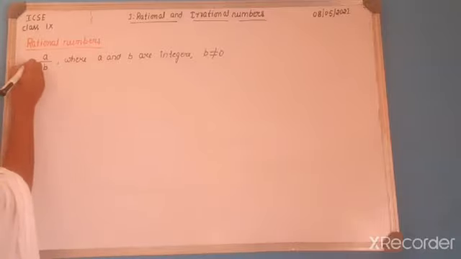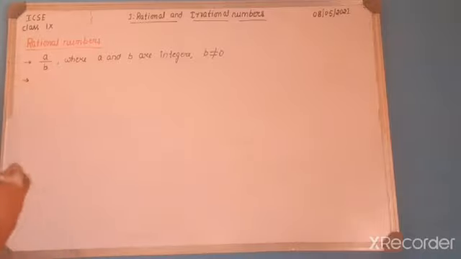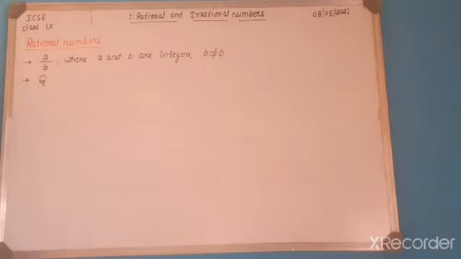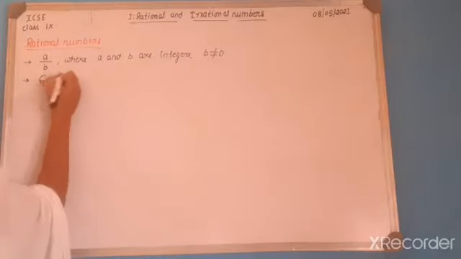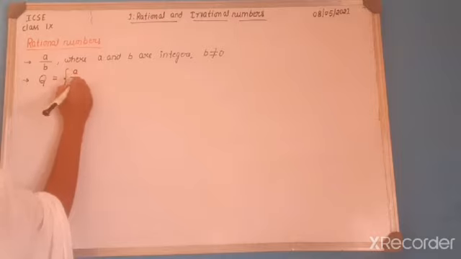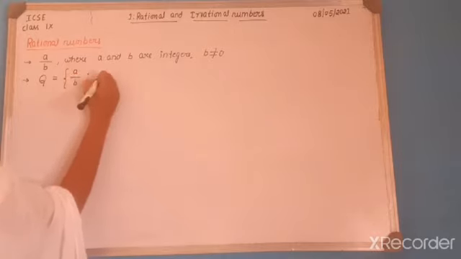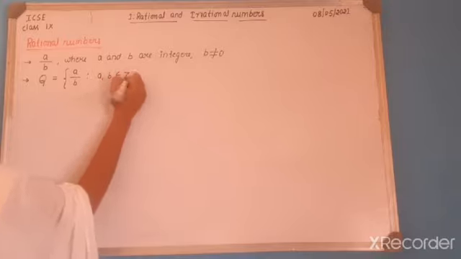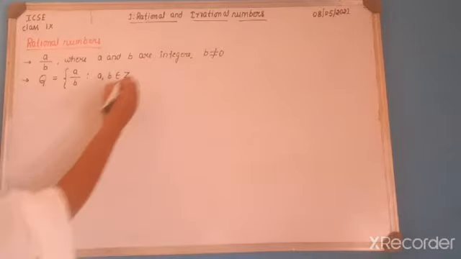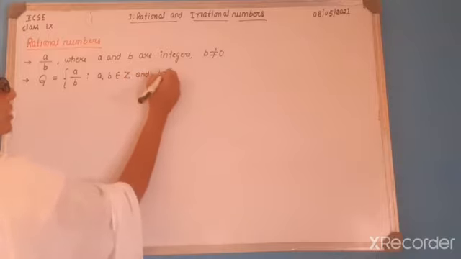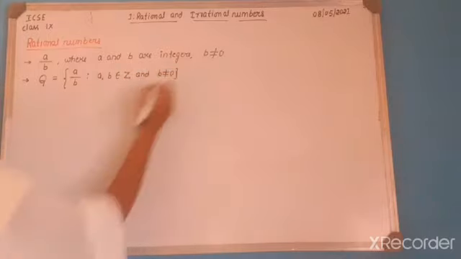As we know, the set of rational numbers is denoted by the letter Q. If you want to represent this, Q is equal to a by b is a rational number such that a comma b belongs to Z, where Z indicates integers, and b is not equal to 0. b should not be equal to 0.